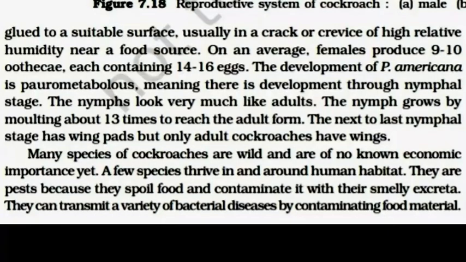The development of P. americana is paurometabolous, meaning there is development through nymphal stages. The nymphs look very much like adults. The nymphs grow by molting about 13 times to reach the adult form. The next to last nymphal stage has wing pads, but only adult cockroaches have wings.